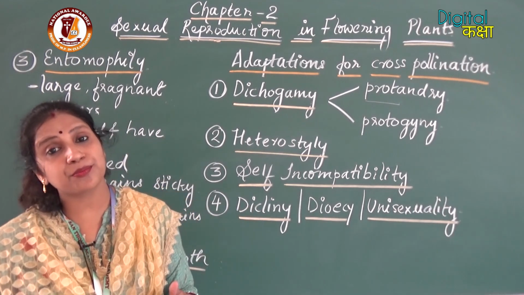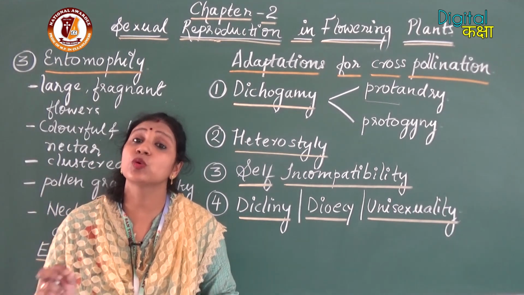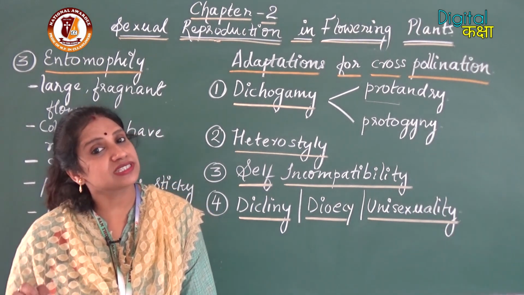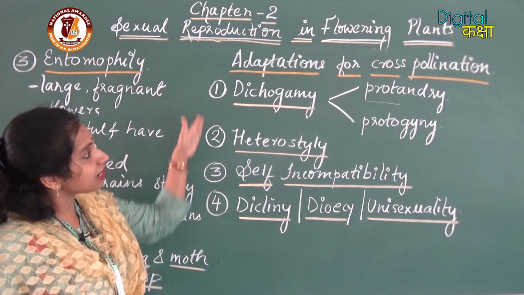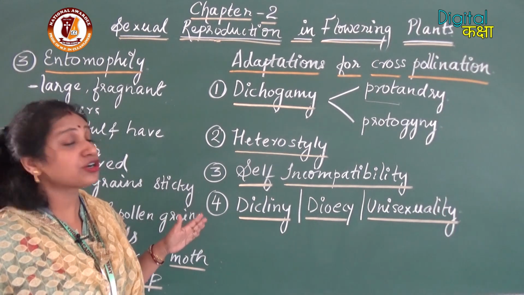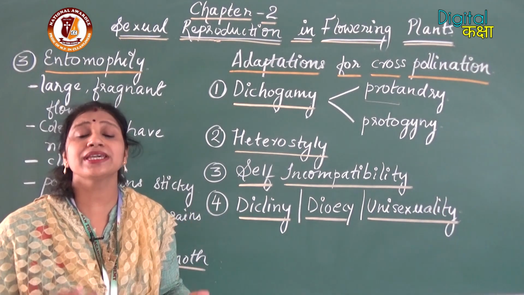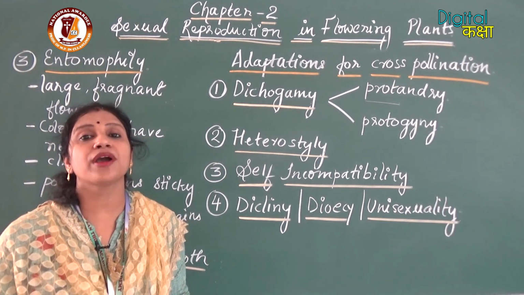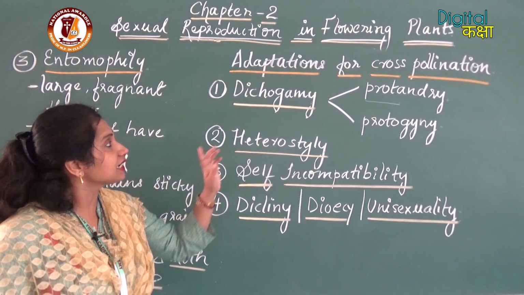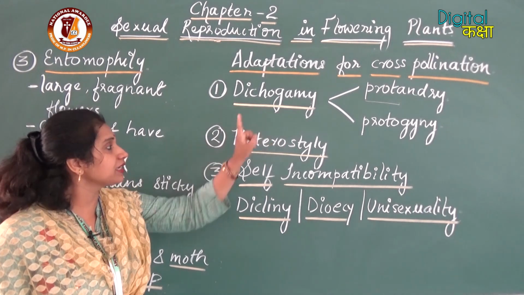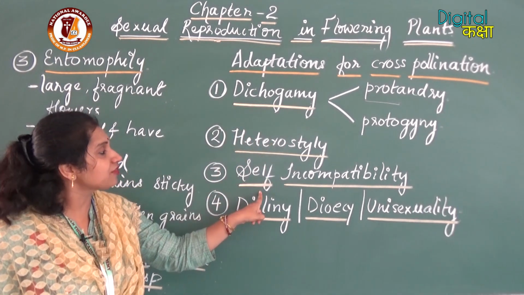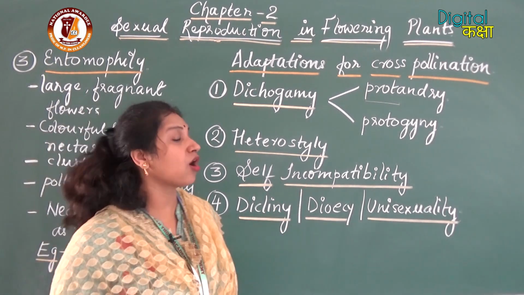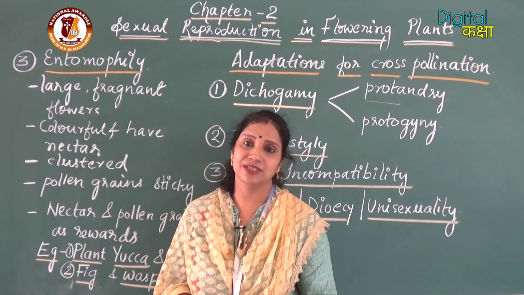As they are separate, there are chances only of cross-pollination, not of self-pollination. So here are the adaptations for cross-pollination which are taken by certain plant species to avoid self-pollination. The adaptations are dichogamy, heterostyly, self-incompatibility and dicliny, dioicy or unisexuality.